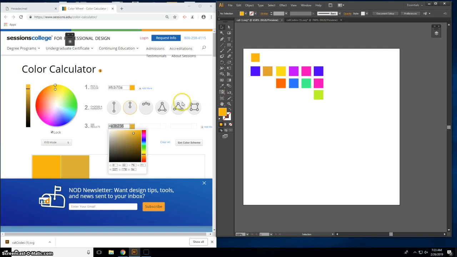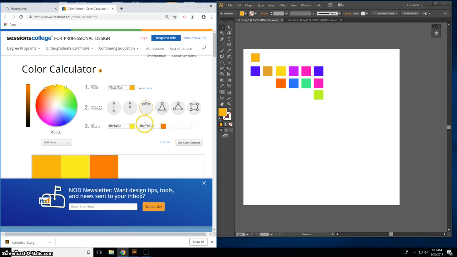Here we have our, was it analogous harmonies? Yep, there are 2 of those. The next were the split complementary. There were 2 of those. Here they are. Then we had our triadic harmonies, here they are, and then we had our tetradic harmonies. There were 3 of those. So this is going to be my color panel for creating my cat.